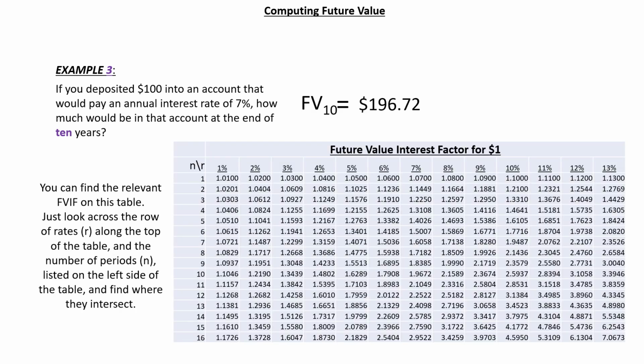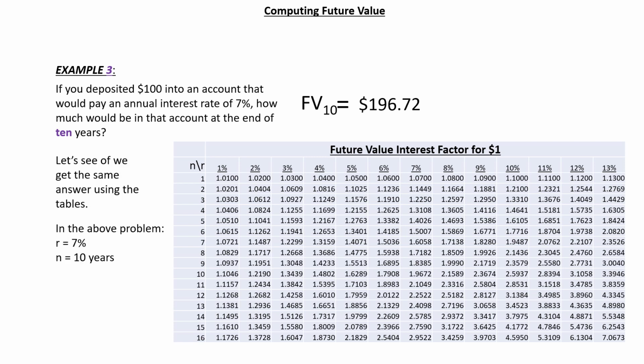You can find the relevant future value interest factor on this table. Just look across the row of rates along the top of the table and the number of periods listed on the left side of the table and find where they intersect. Let's see if we get the same answer using the tables as we did with the formula.